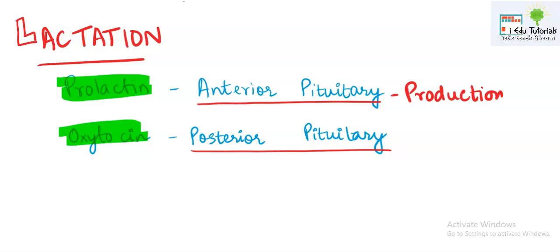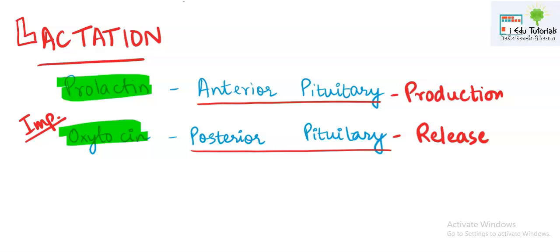We have already studied the structure of mammary glands, that alveoli are there. So alveoli produce the milk because prolactin provokes them, right? And posterior pituitary is responsible for the release of milk. So the role of both these hormones is very, very important. Prolactin produces the milk and oxytocin helps in the release of that milk from the nipple, right?